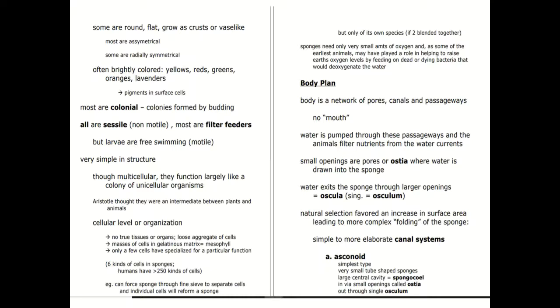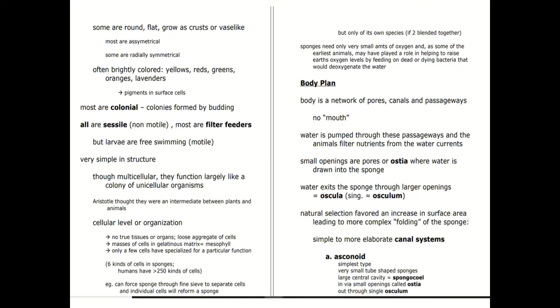Ostia bring in water, which goes into the spongocoel. Then the choanocytes take the food inside by the beating of flagella. So they filter food from the water. They are filter feeders. Larvae are free swimming; only the larval stage of sponges is free swimming. They are very simple in structure. Though multicellular, they function largely like a colony of unicellular organisms.